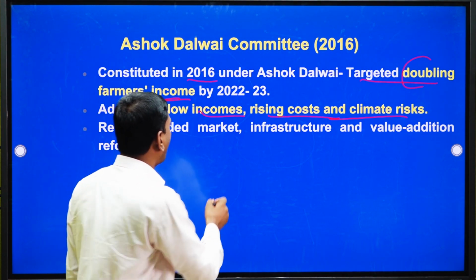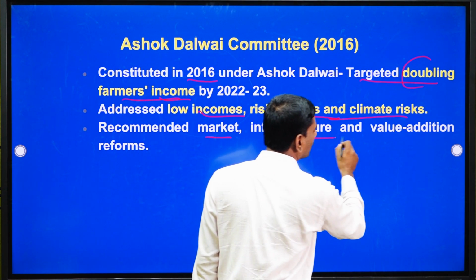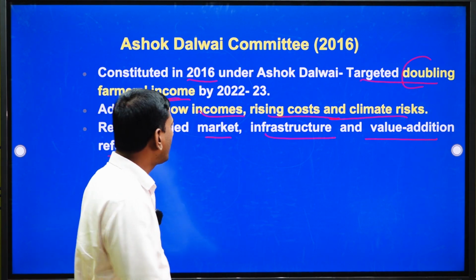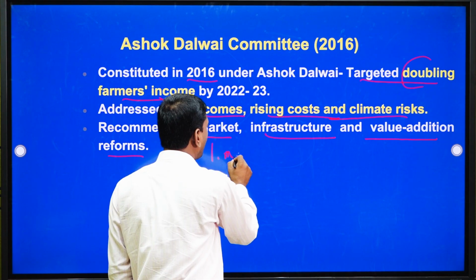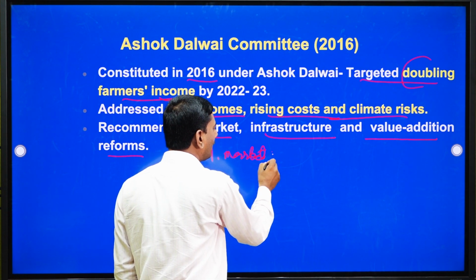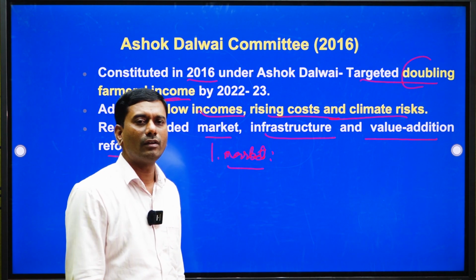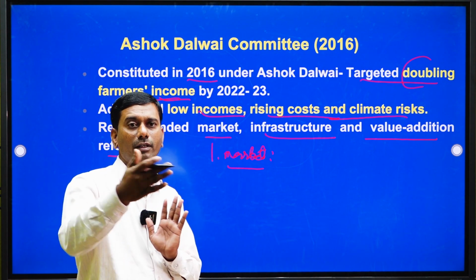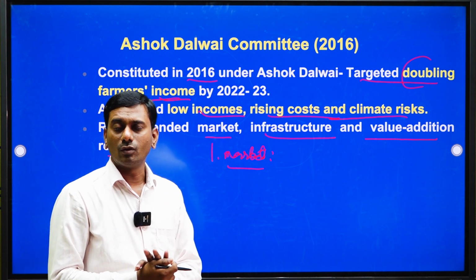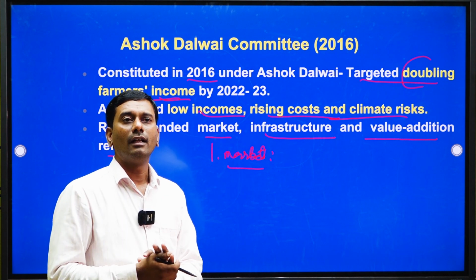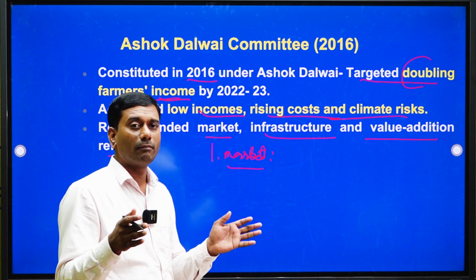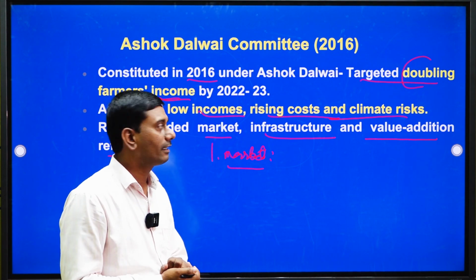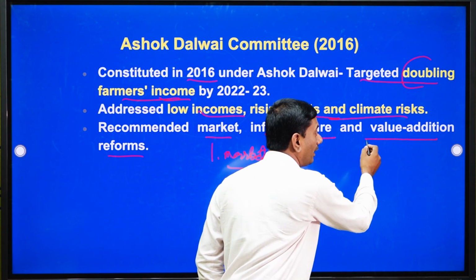He recommended market infrastructure and value addition reforms. Here, the first one we will discuss is the market, which is very important. Still, in the Indian condition, the market sector lacks good infrastructure. We need proper market connectivity between rural and urban areas. That has to be modified, and we wish to avoid market middlemen and intermediaries. He emphasized that, and even value addition.